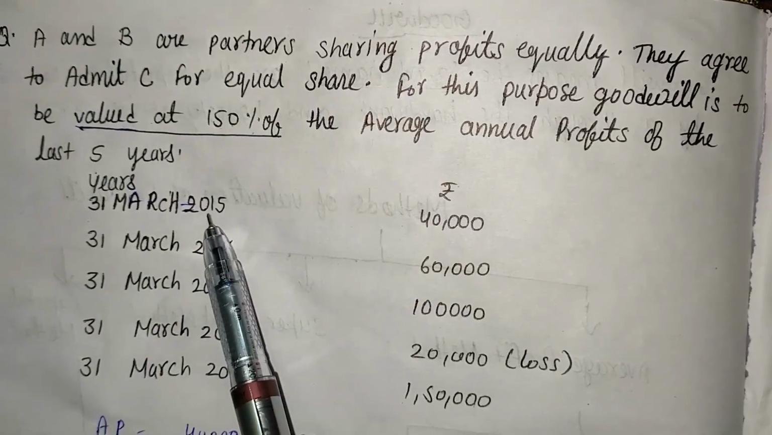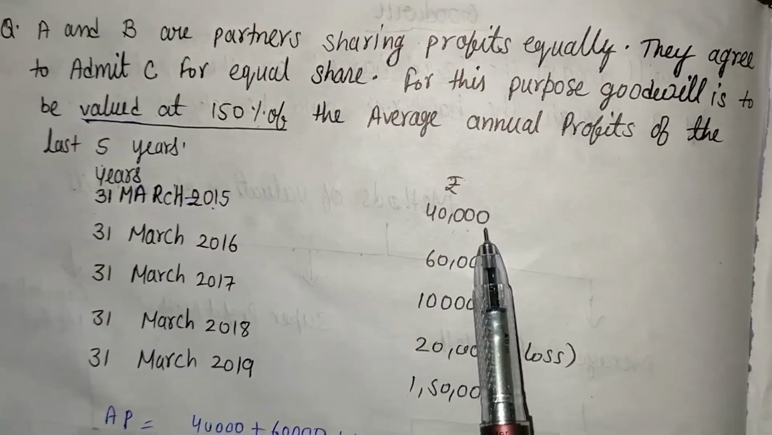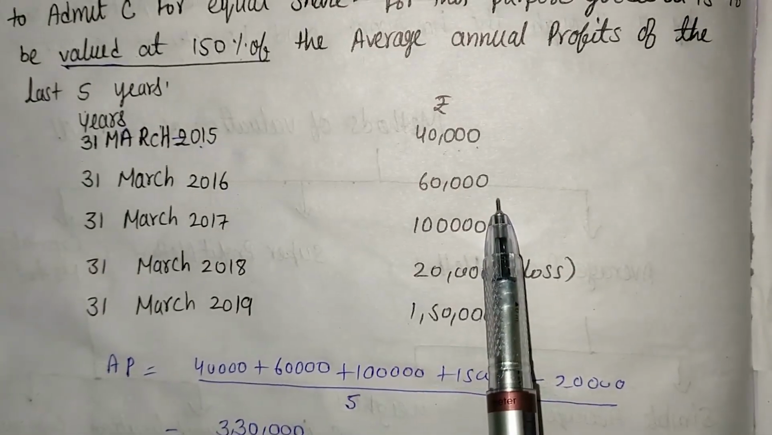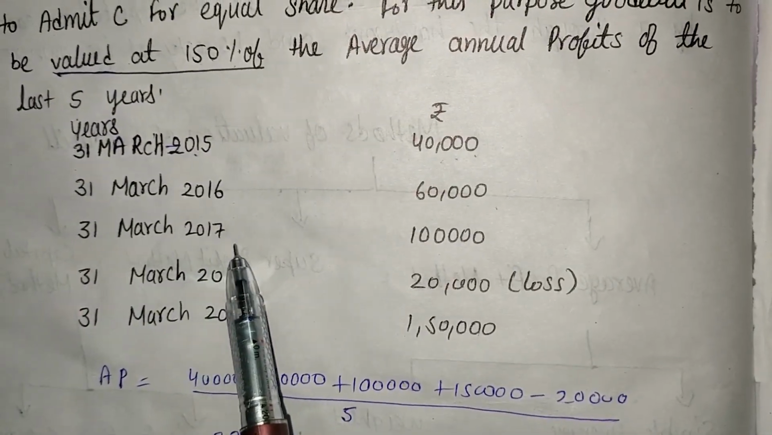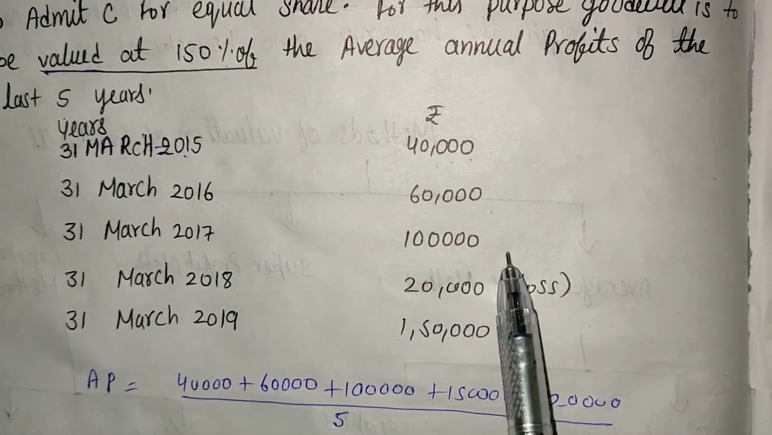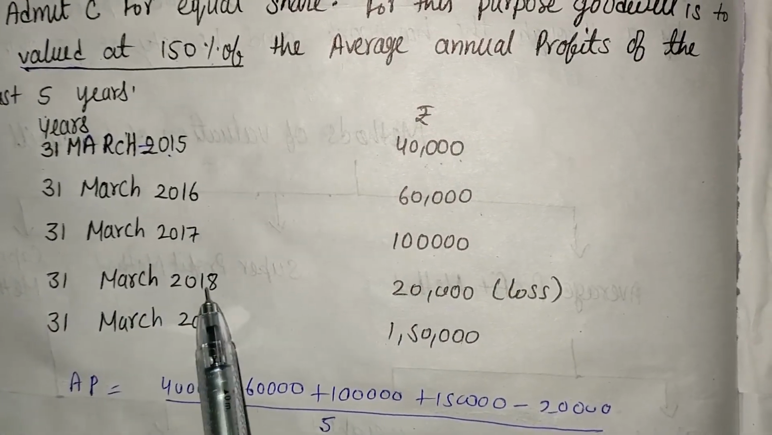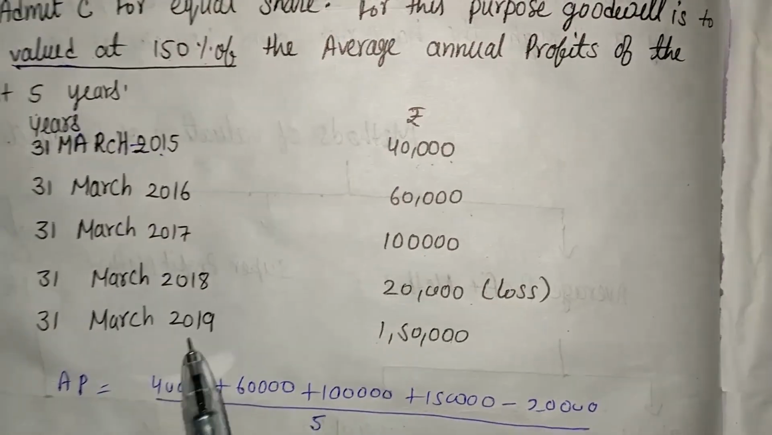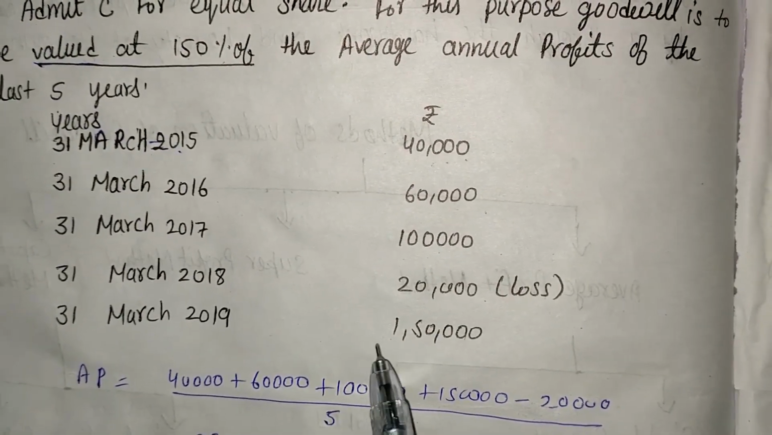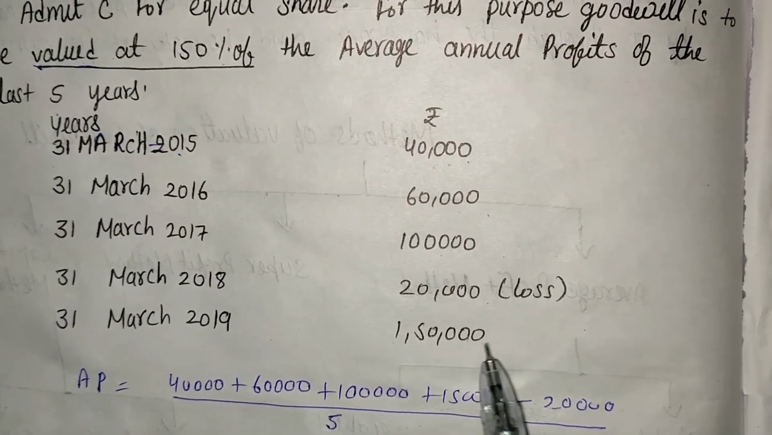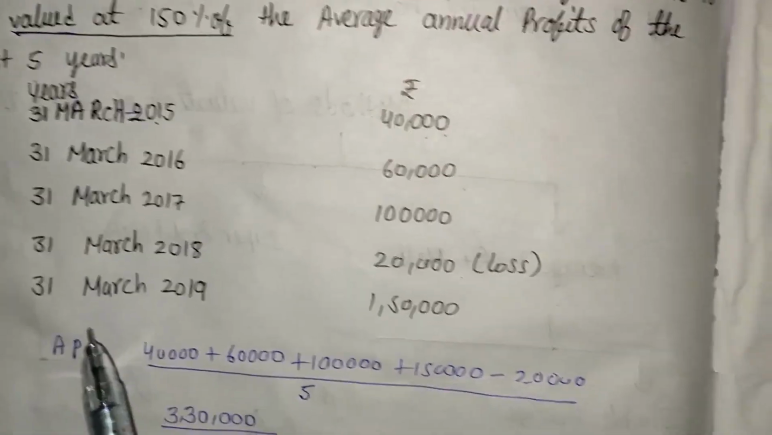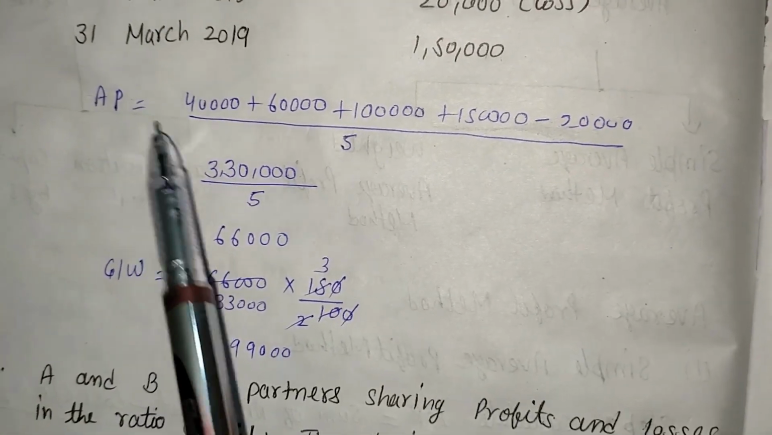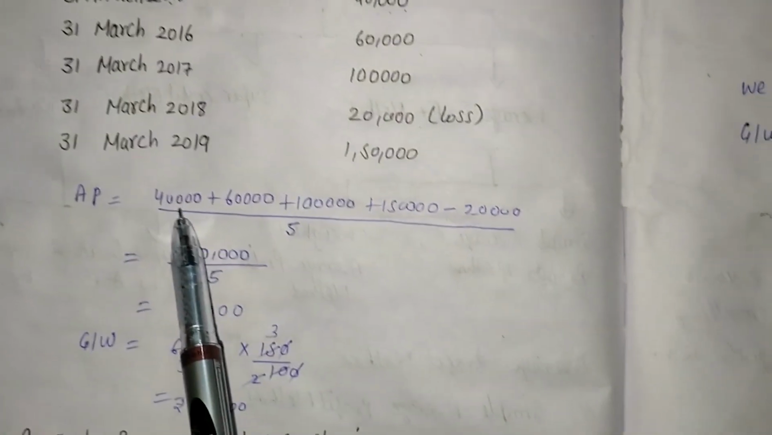In 2015 the firm earned 40,000 profit. In 2016 the firm earned 60,000 profit. In the year 2017 the firm earned 1 lakh profit. In the year 2018 the firm bore a loss of rupees 20,000. In the year 2019 the firm earned 1,50,000 as profit. So first of all, step 1, we have to calculate average profit. The formula of average profit is sum of all the profits.